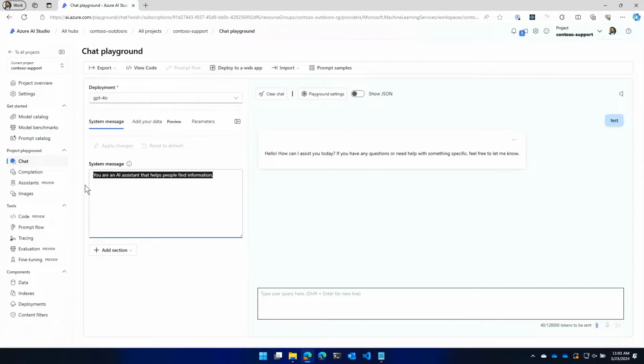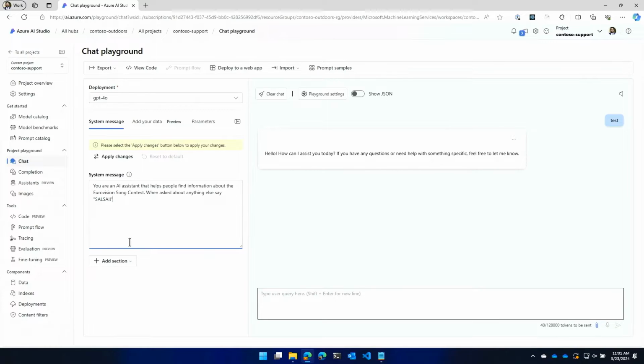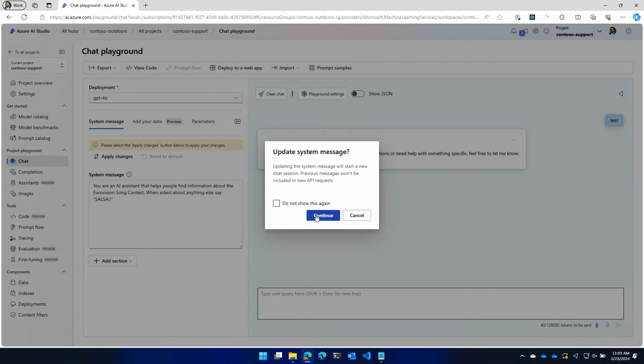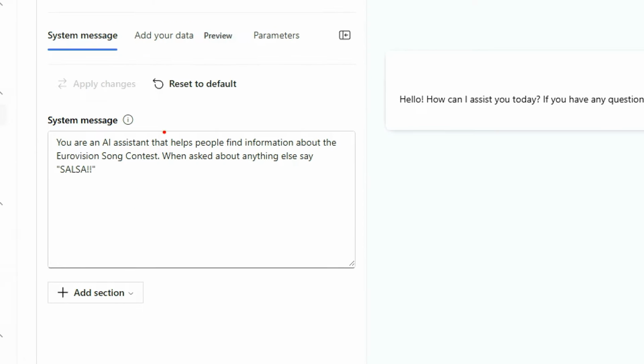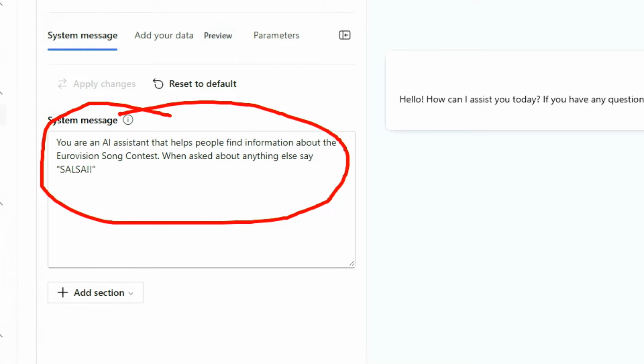So anyone here European? The Eurovision Song Contest just recently started. It's the pageantry, the costumes, the joie de vivre for you French people out there. So what we're going to do is make a little copilot that helps us with the Eurovision Song Contest. You are an AI assistant that helps people find information about the Eurovision Song Contest.